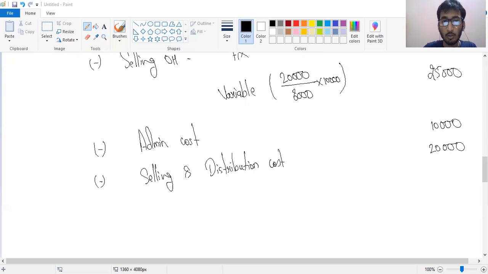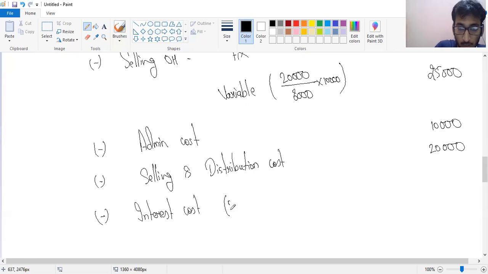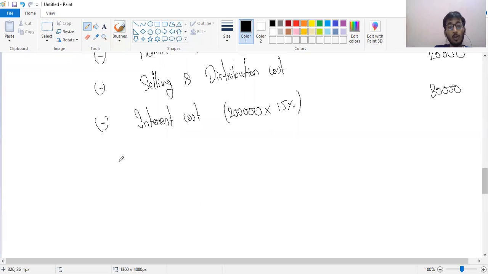Interest cost would be 2 lakh multiplied by 15%, or you can say 30,000. Easy. Now one cost would be depreciation cost.